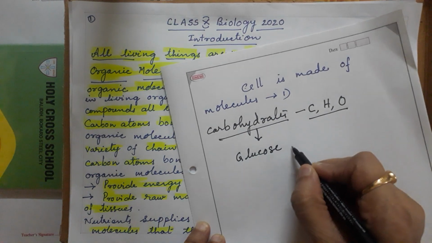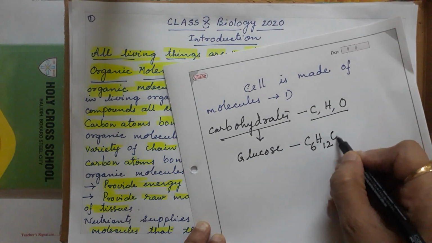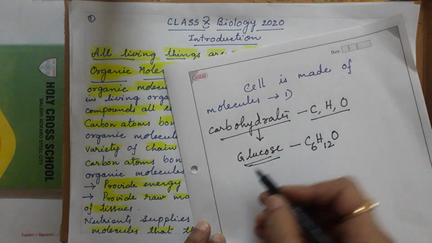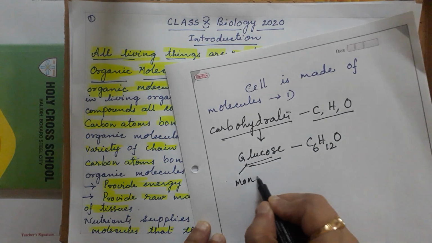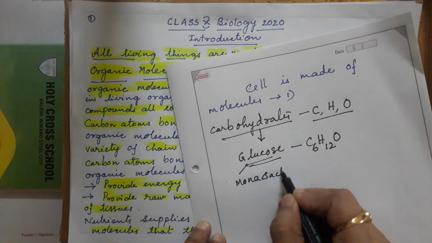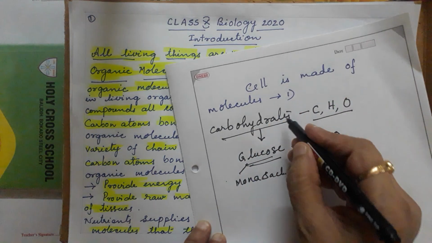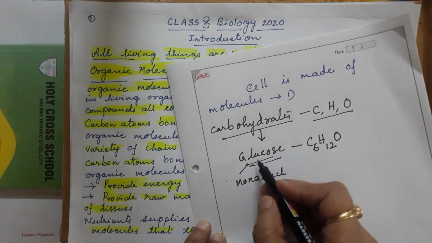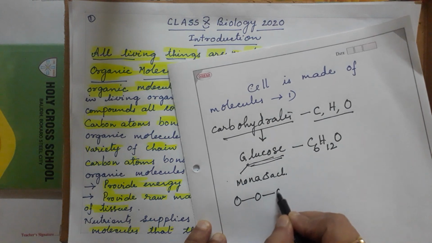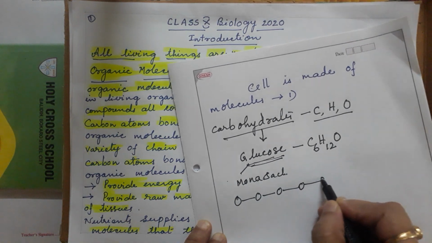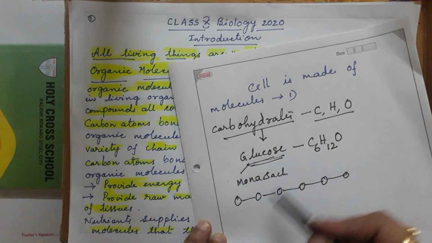If you see glucose, as I told you, glucose is an organic molecule. Glucose is a monosaccharide. Why is it called a monosaccharide? Carbohydrates will be simplified, and lastly the smallest molecule is glucose. Afterwards glucose will join glucose together and make a big molecule, a polymer.